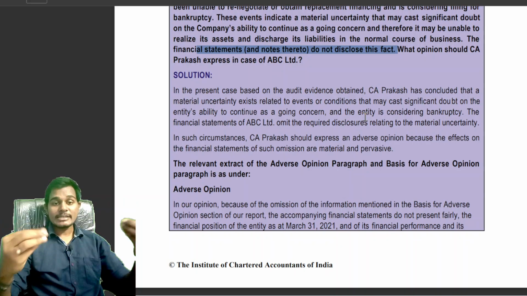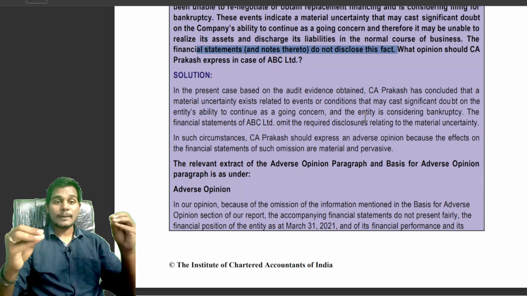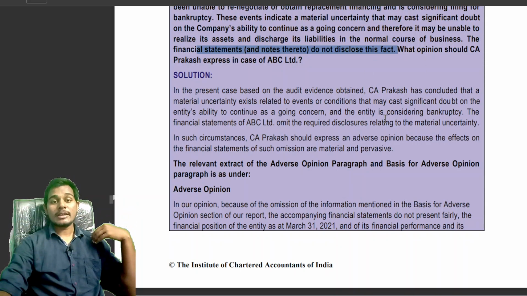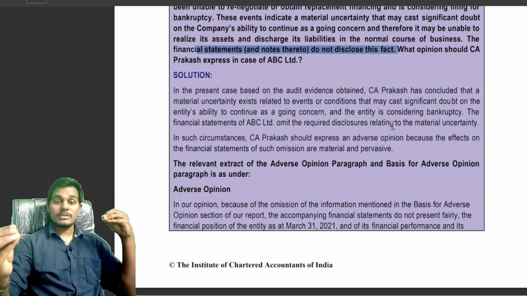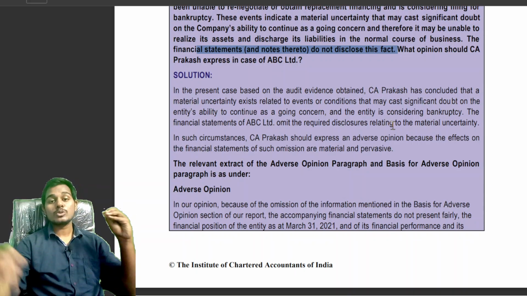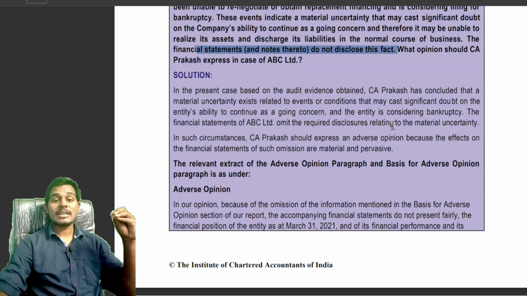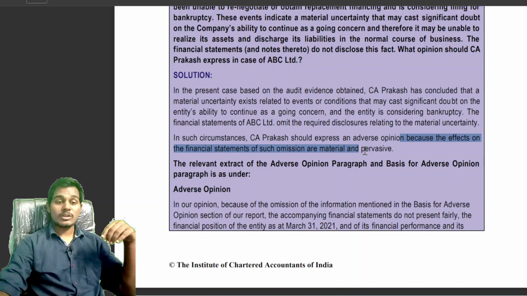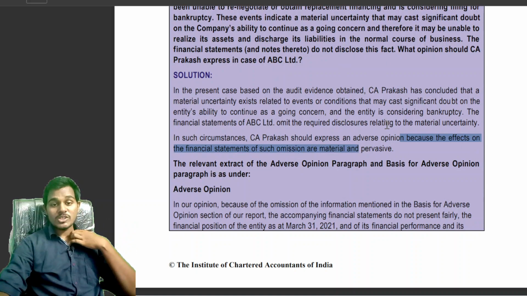So, if the auditor is able to obtain sufficient and appropriate audit evidence in the above case and the effects are material and pervasive to the financial statements, in such case the auditor will issue an adverse opinion. Okay, students. See, the omission has an effect on the financial statements.